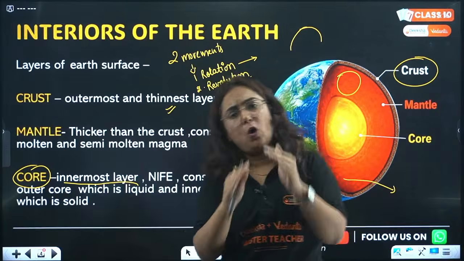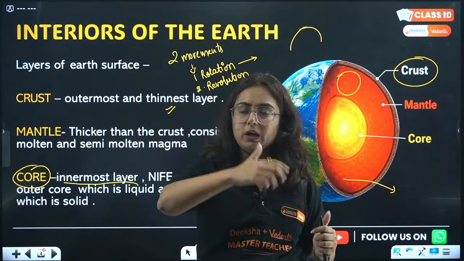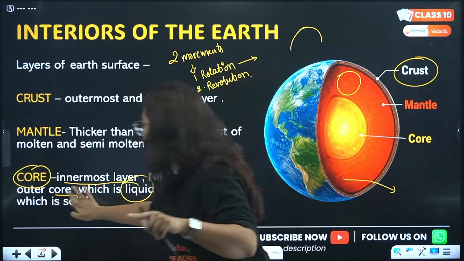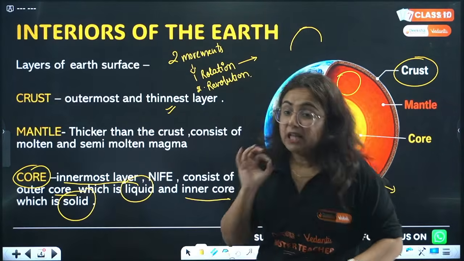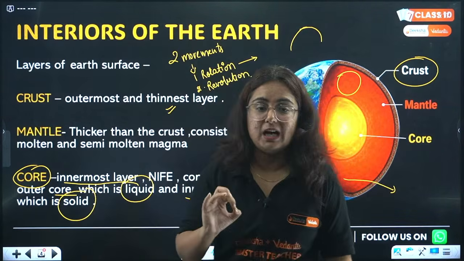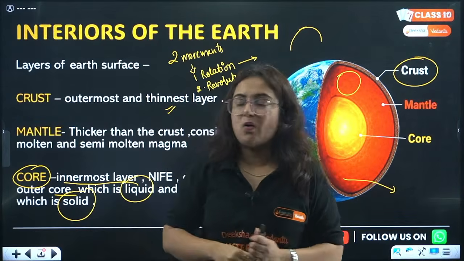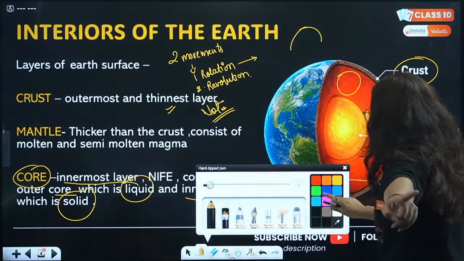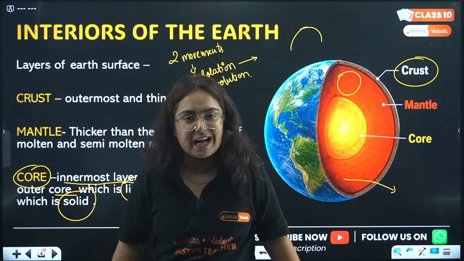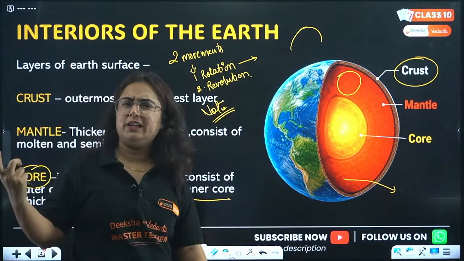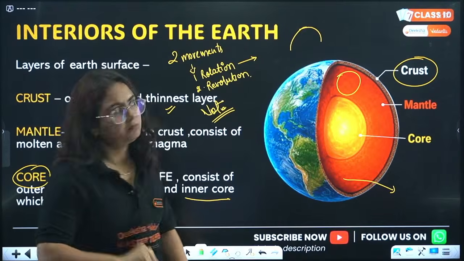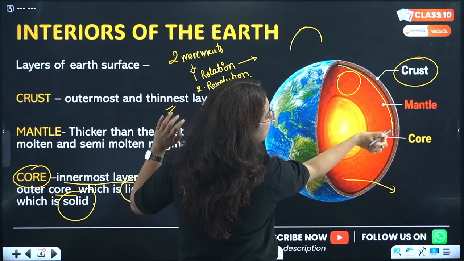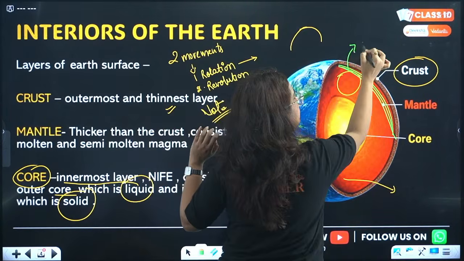However, in the core also, beta, there are two layers, inner core and outer core. The outer core is liquid, however the inner core is solid. Now one more thing, beta, that you need to write down right now as a note. Why is it a note? Because this is something we have to write in our copy that's not present in your book. What's that? There is one more, I won't call it a layer, I will call it a sphere. Between this crust and mantle lies the asthenosphere.